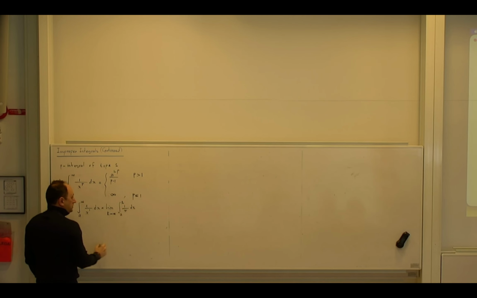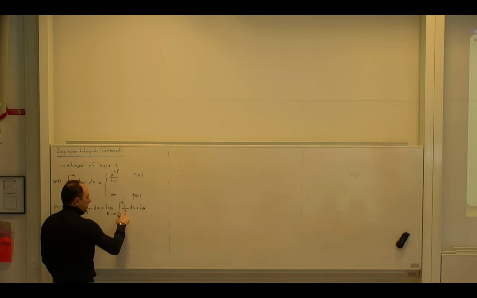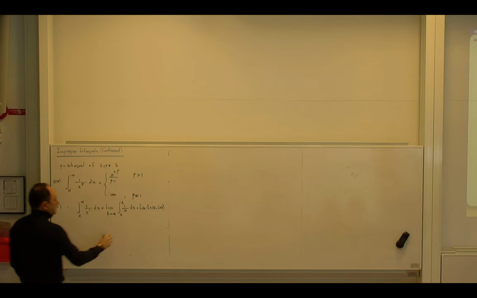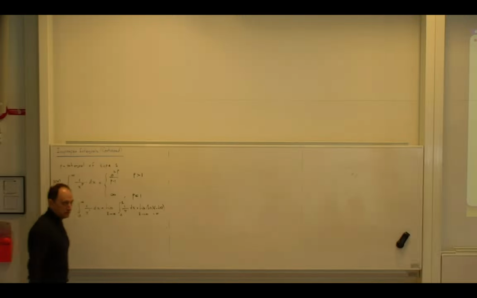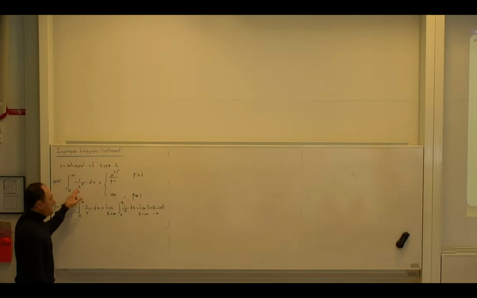But do you see that this becomes infinity? Do you agree? Because this becomes ln of absolute value of r minus ln of a. I don't consider absolute value for a because a is positive. And then I send r to infinity. So do you see that this becomes infinity? So if p is equal to 1, the P integral diverges to infinity.